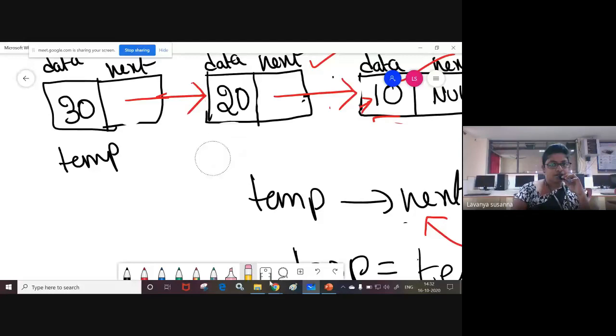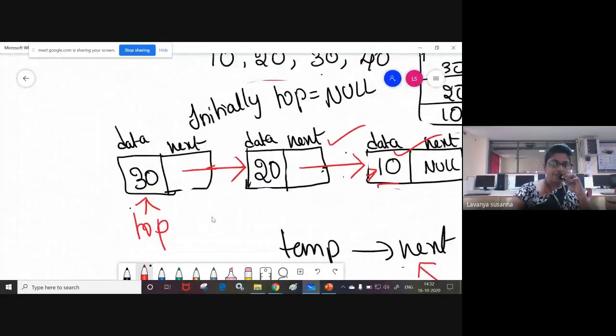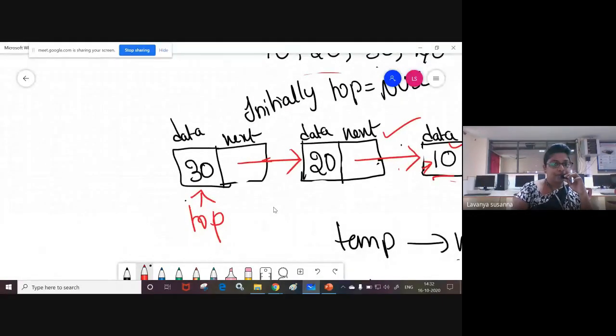Now top points like this. In this way it is happening. Now again you want to insert element 40. How to do it? You need to insert the element at the beginning of the linked list. Here, top always points to the last inserted element. Remember that.